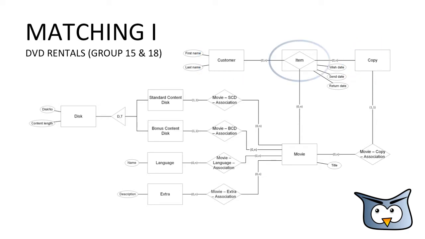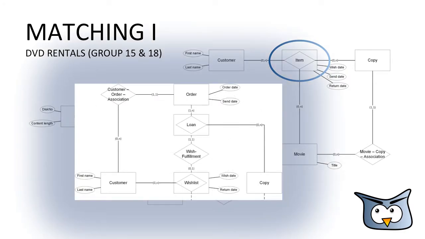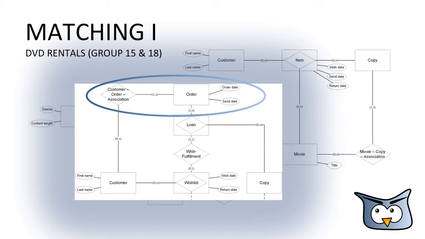A bigger difference can be found inspecting the item entity. Group 18 doesn't have such an entity, but a combination of wishlist and loan entity corresponds to an item entity. As there is a 1-1 and 0-1 cardinality, we can simply merge both entities, get one item entity, and don't lose any data. In addition to the model of Group 15, Group 18 has an order entity. We simply add this to our mediated schema by changing the cardinality to 0n instead of 1n.